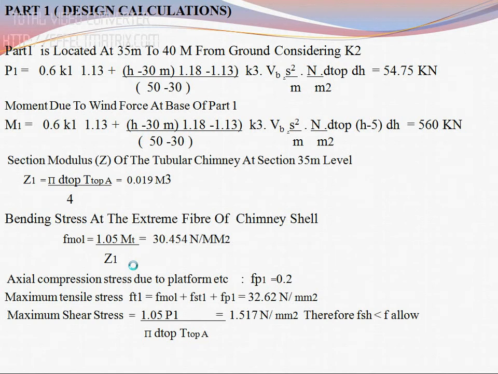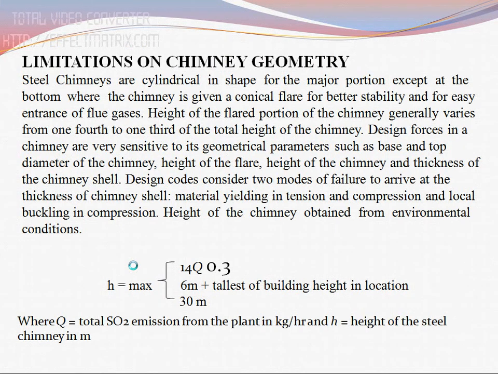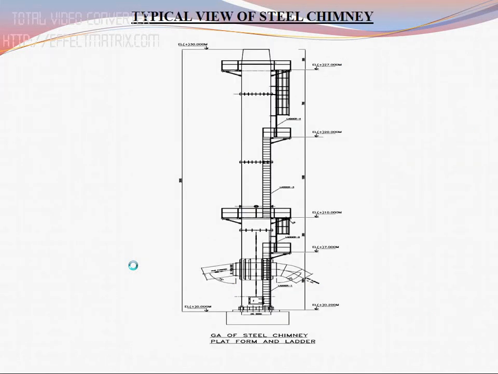Part 1. Design calculation. Moment due to wind force, section modulus and bending stress are calculated for the design calculation. Then limitation of chimney geometry. Height is equal to maximum 14 Q cube over 0.36 meter plus tallest building height in location 30 meters, where Q is the total quantity of sulfur dioxide emitted in the plant in kilograms per hour.